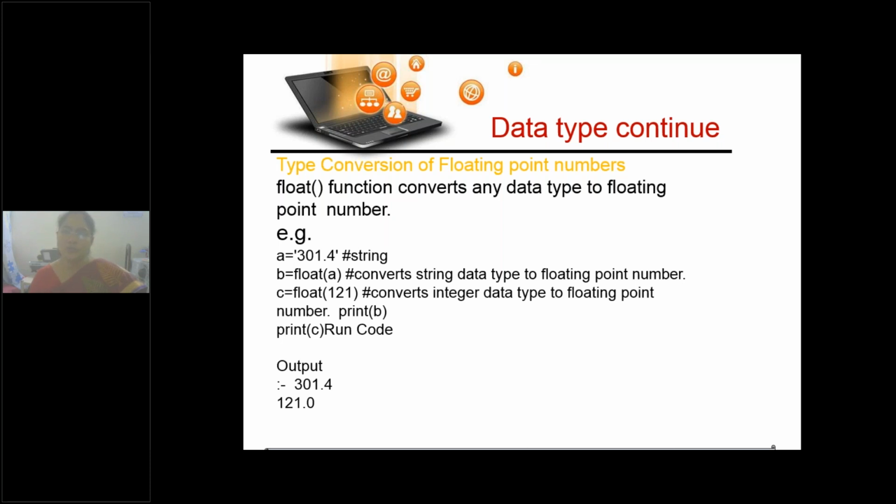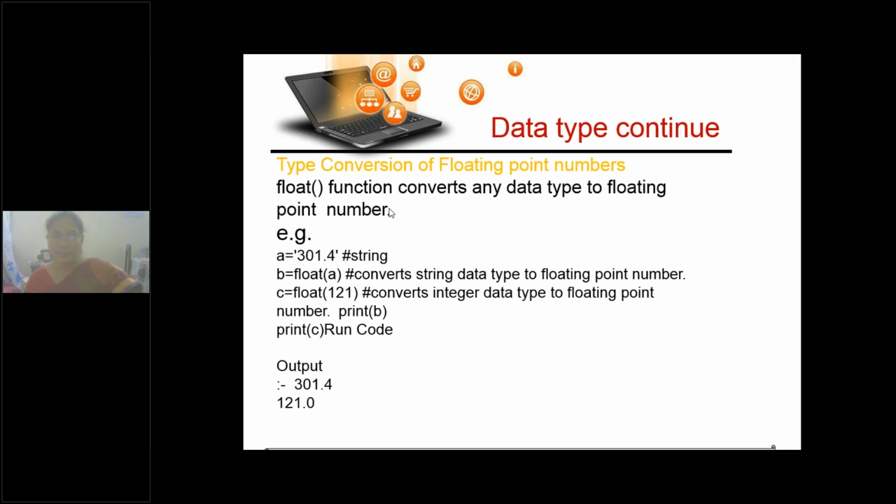If you want to forcibly convert the result, then what do you call that concept? That is typecasting or type conversion, explicit type conversion. Clear? So the same way, where we used the int function to convert the data type to integer, here we use the float function to convert any data type to floating point.